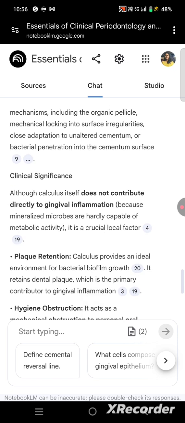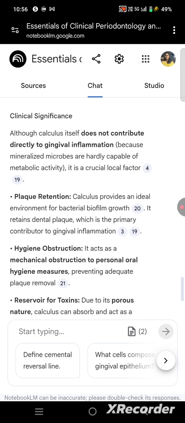Clinical significance. Although the calculus does not contribute directly to gingival inflammation, the mineralized microbes are hardly capable of metabolic activity. It is a crucial local factor. The calculus provides an ideal environment for bacterial biofilm growth. It retains the dental plaque, which is the primary contributor to gingival inflammation.